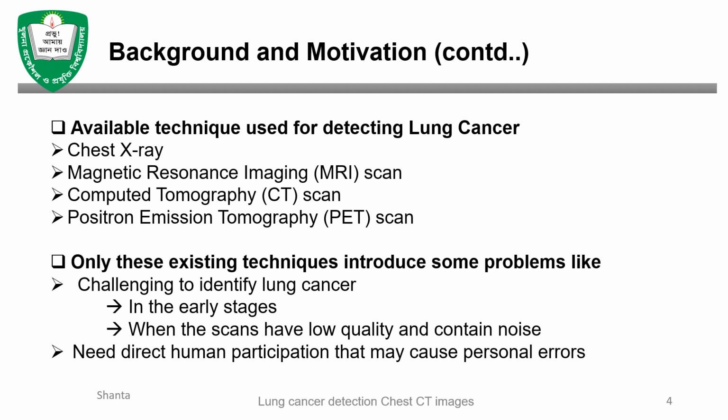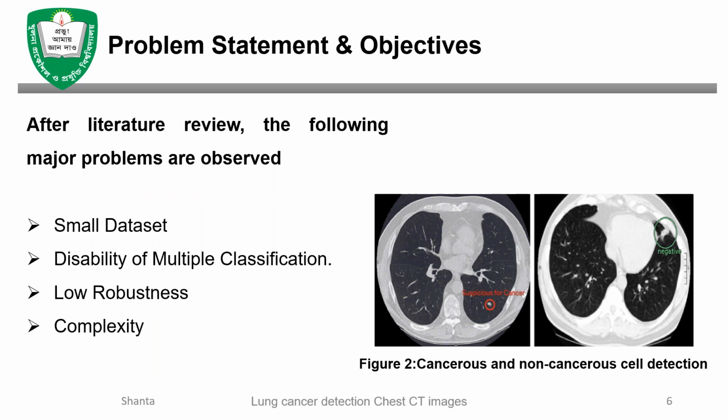But these existing techniques introduce some problems, like challenges in identifying lung cancer in the early stage, scans of low quality and continuous noise, and direct human participation that may cause personal bias. These are the literature reviews, and after that we observed some problems: datasets deserved for multiple classification, low robustness and complexity.